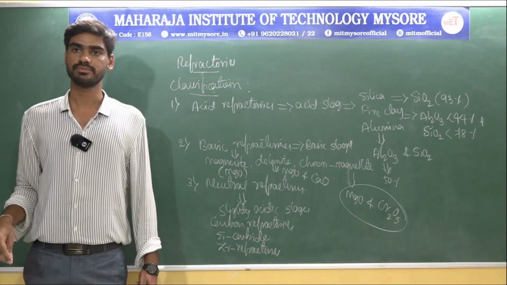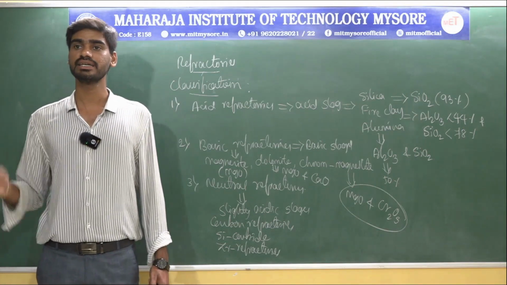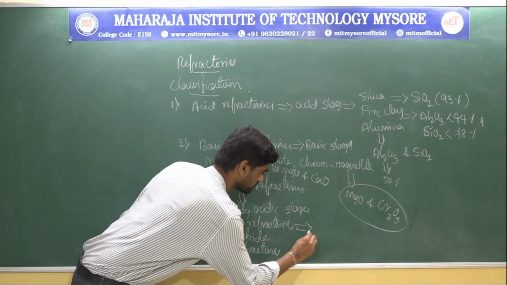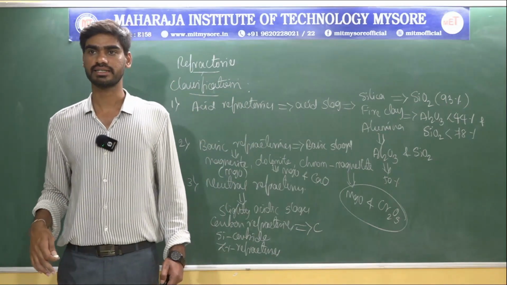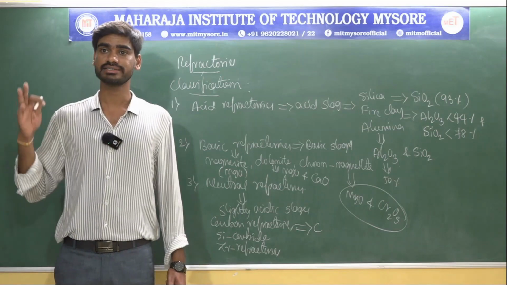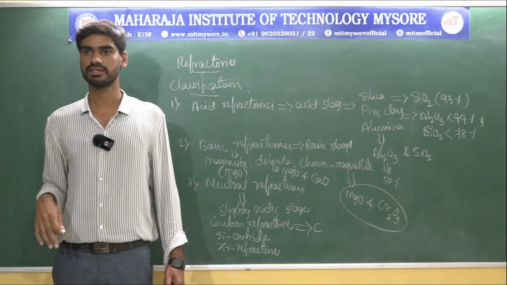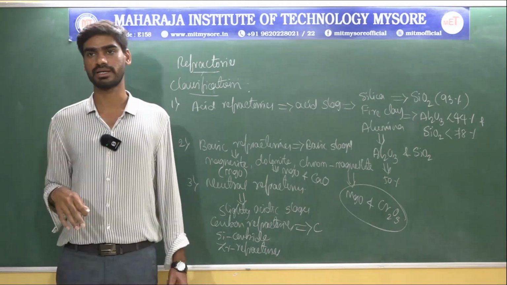Graphitized or semi-graphitized carbon can also be used in carbon refractories. These carbon refractories are primarily used in highly reducing environments.